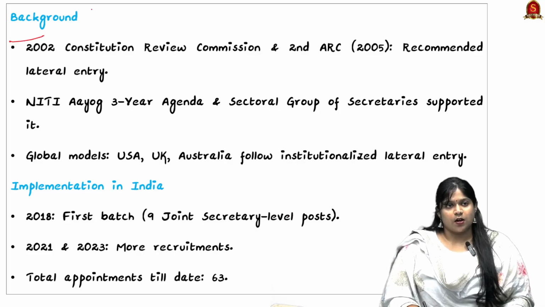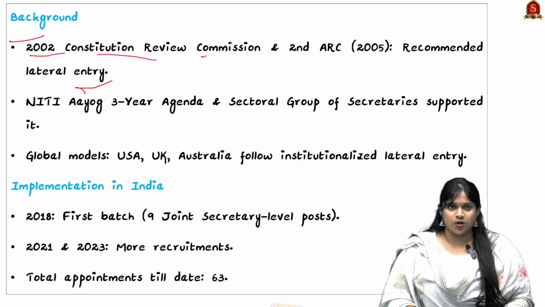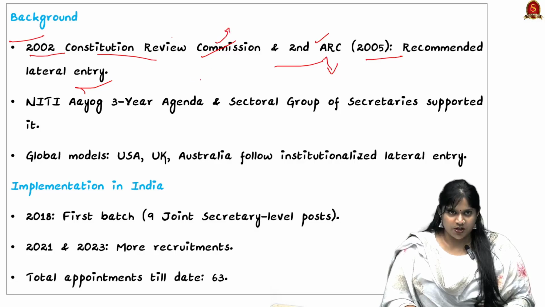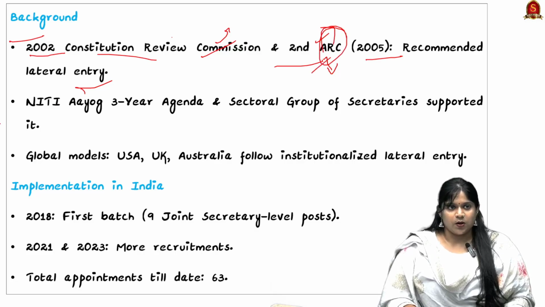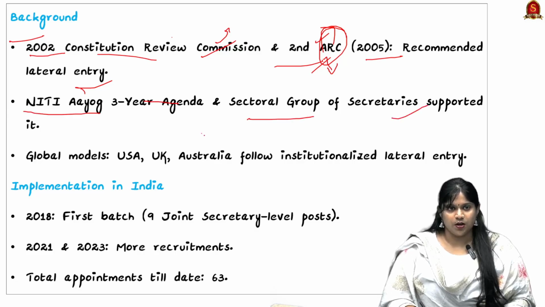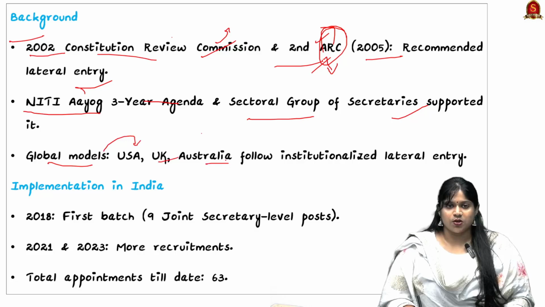Now looking into the background, lateral entry was recommended in the 2002 Constitutional Review Commission and the Second ARC, that is the Administrative Reforms Commission, of 2005. So check how many ARCs have been conducted, check about the different commissions, and also check the basics of how executive resolutions are passed for the formation of an ARC. Also, the Niti Aayog three-year agenda and the sectoral group of secretaries supported lateral entry, and global models such as the USA, UK and Australia also follow institutionalized lateral entry.